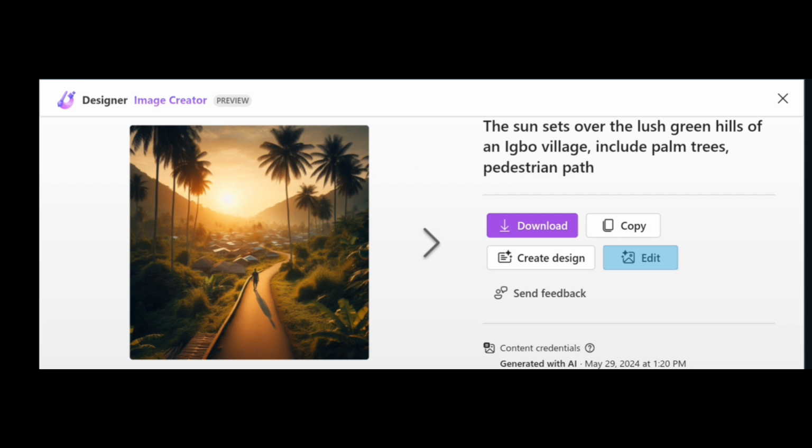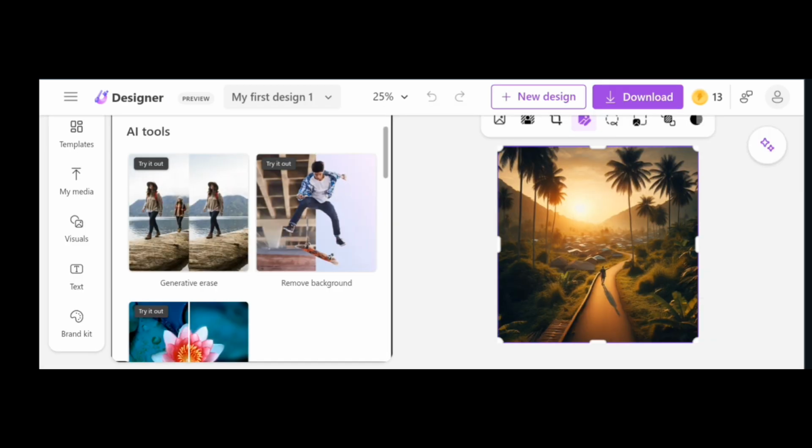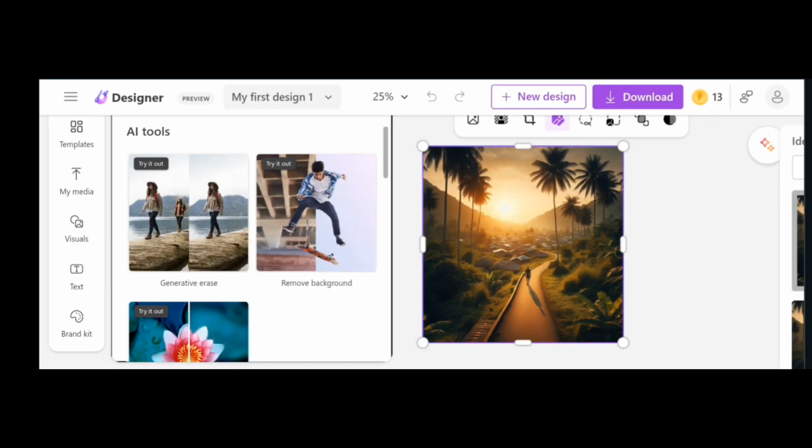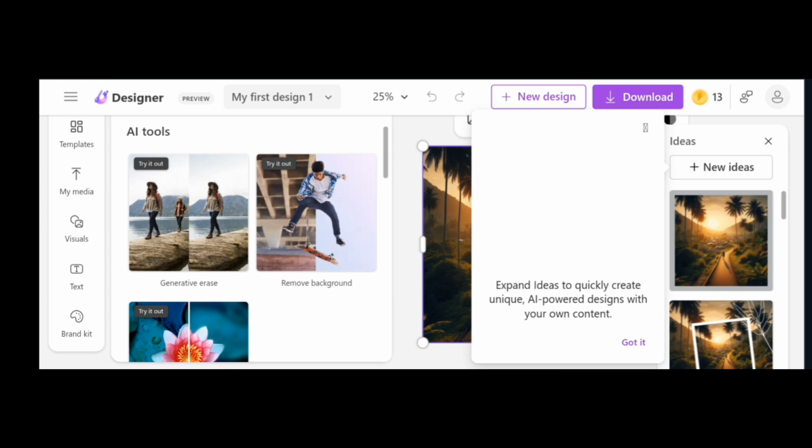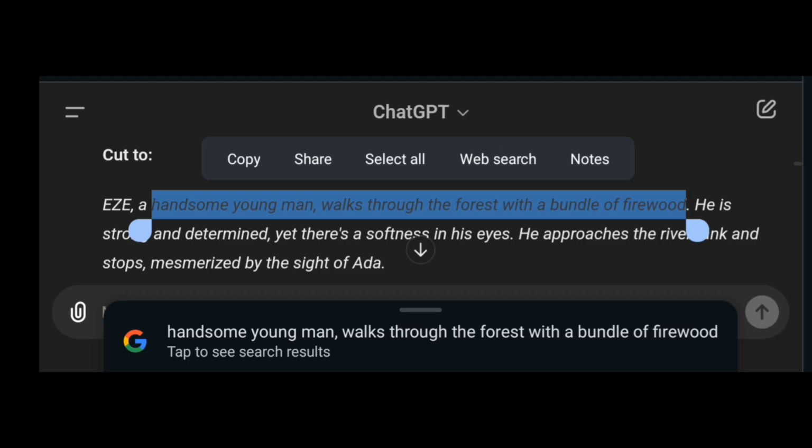You can further edit the image or any image by clicking on the edit option, and then you can erase, you can remove background, you can even blur the image and carry out some other editing functions.